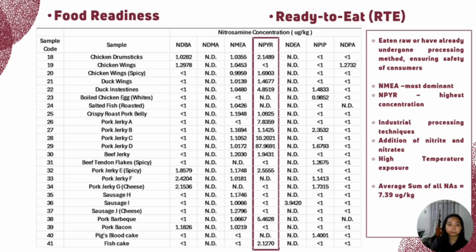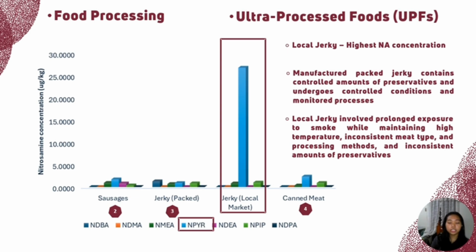So food processing methods significantly influence the formation, concentration, and reduction of nitrosamine. UPFs, or ultra-processed foods, are foods that undergo extensive industrial modifications, such as the addition of preservatives, flavor enhancers, and texture modifiers. These additives improve their sensory properties and prolong the shelf life, while simultaneously increasing the nitrosamine formation during the processing. As you can see from the figure presented, local jerky contains the highest NA, followed by sausage, packed jerky, and canned meat.